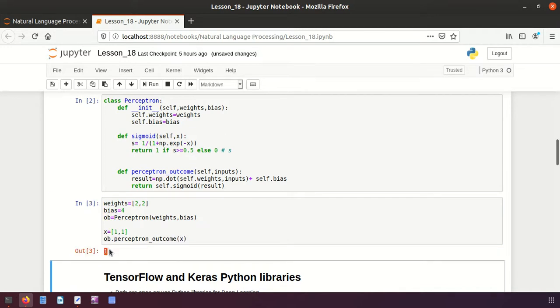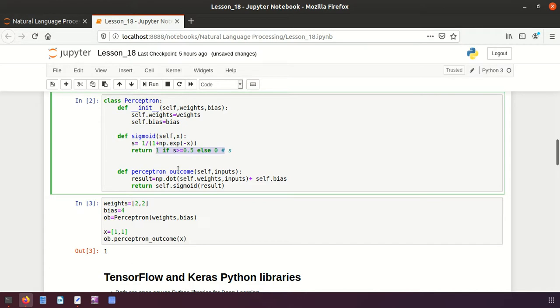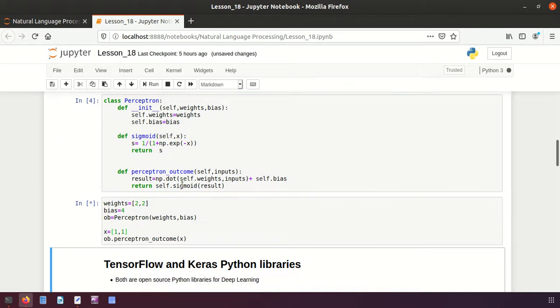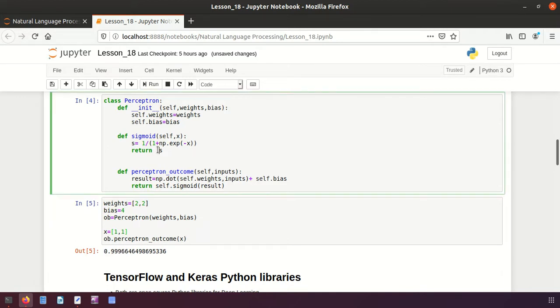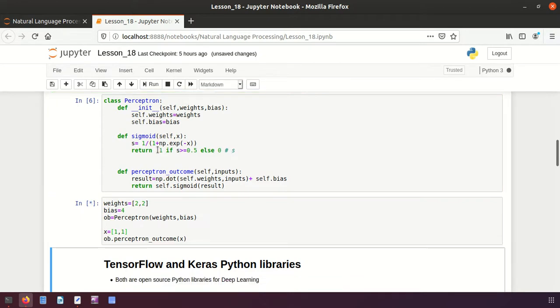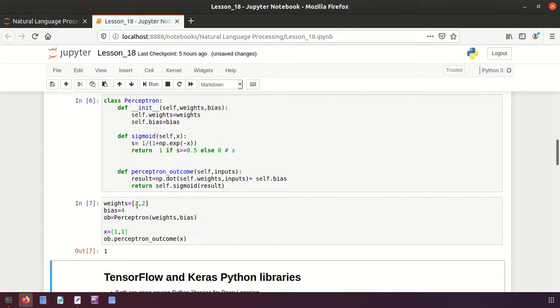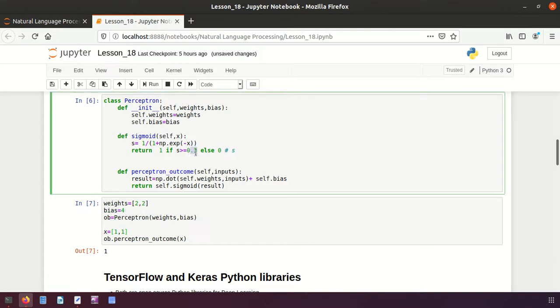You are getting 1 because the value is greater than how much? 0.5. Let me show you whether it is really greater than or not. I will directly return s, I am not giving the condition. Here you will see now. See, the value is how much? 0.999. That is why it is returning 1, right? As we put like this, this time it is returning 1. But if it is lesser than 0.5, it will be returning 0.